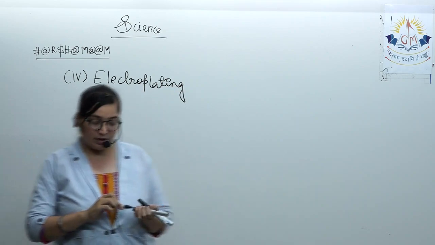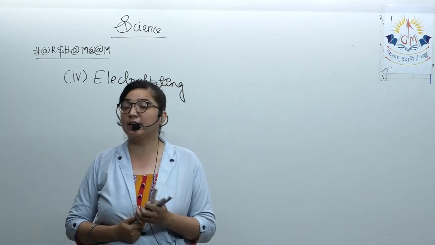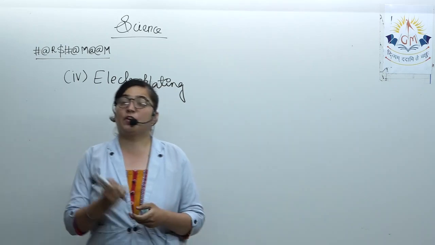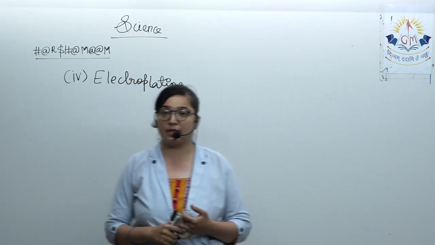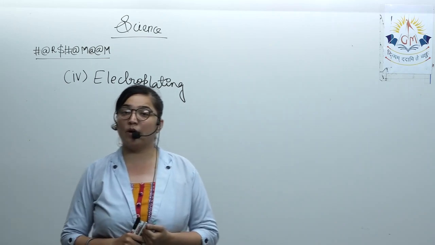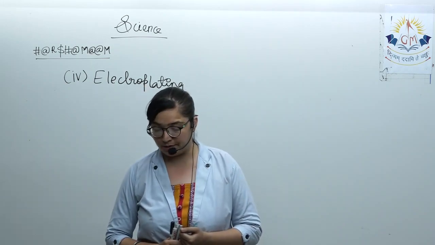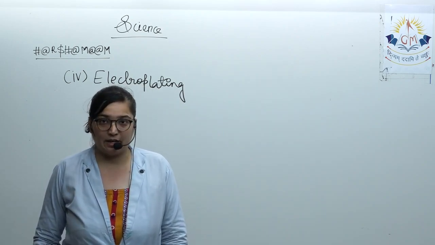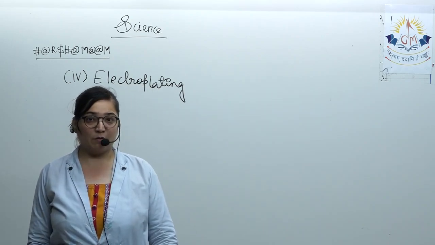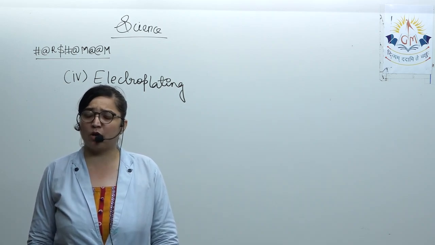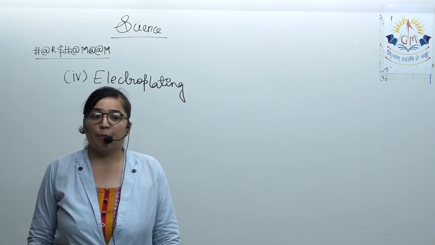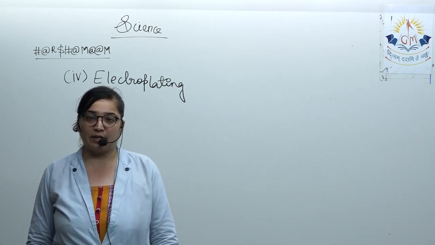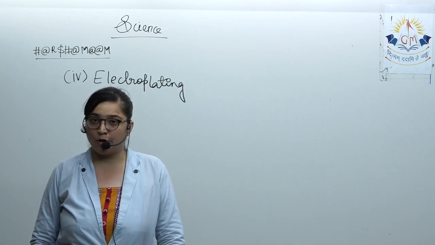Before we understand electroplating, let us first understand its definition. It is the process where we use electricity to deposit a superior metal over an object of a cheaper metal. Yes, you have heard the words gold plated and silver plated. Gold plated means only a thin layer of gold is plated on it. It is not totally made of gold.